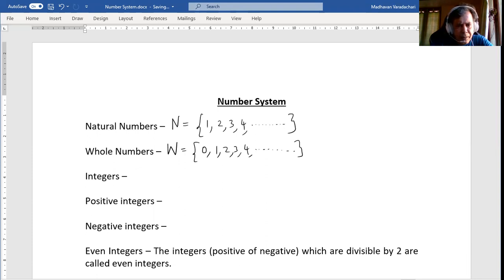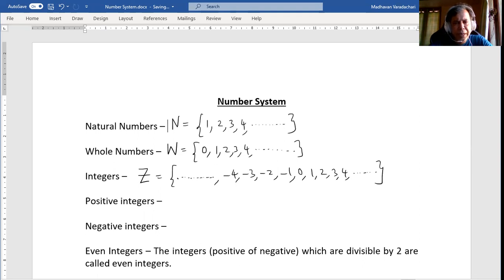It is generally denoted by capital Z, and we say dot dot dot, then -4, -3, -2, -1, 0, 1, 2, 3, 4, which means negative infinity to positive infinity, but no decimals, no fractions, only whole numbers, meaning countable numbers. That will be your integers.